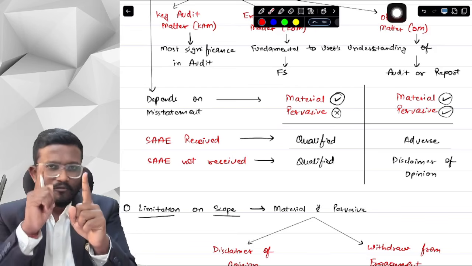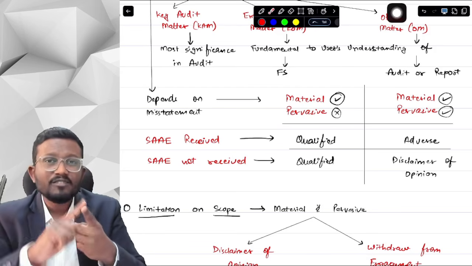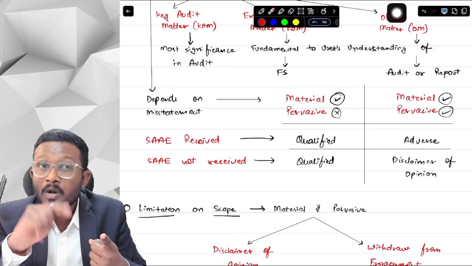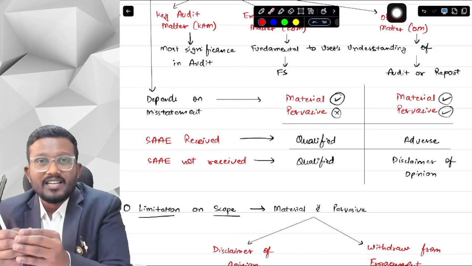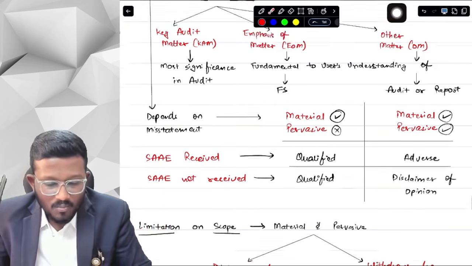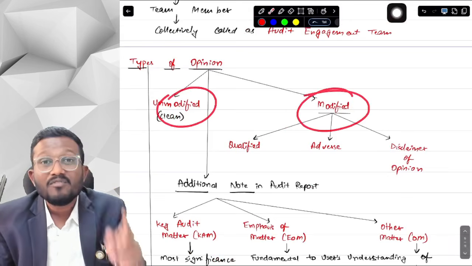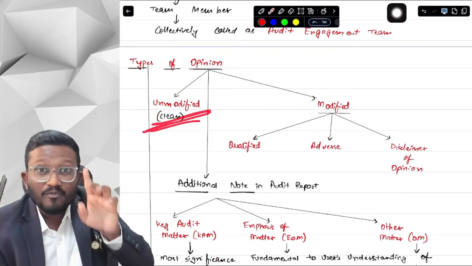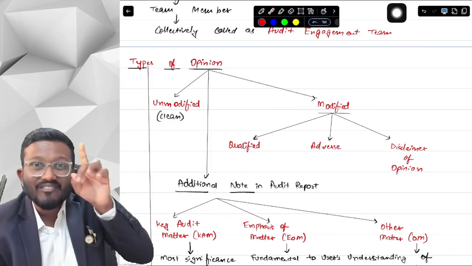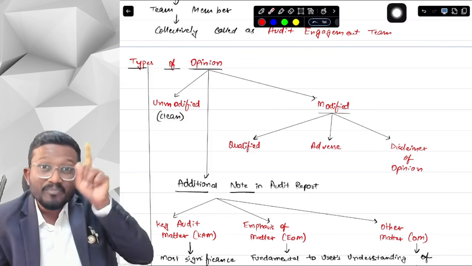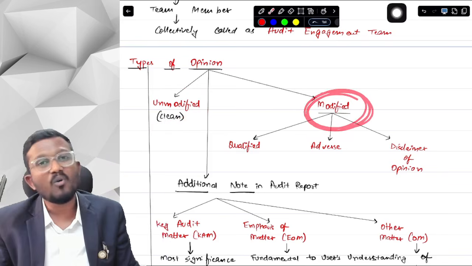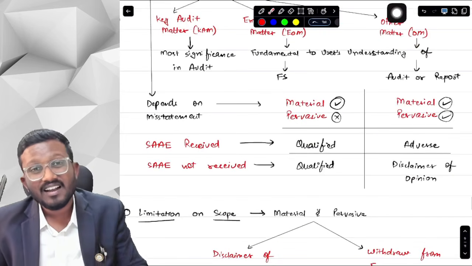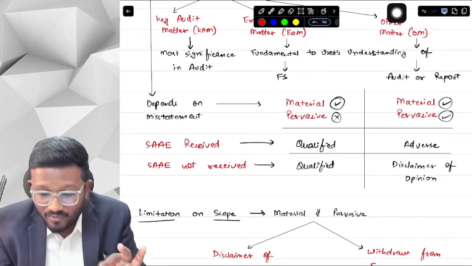So first of all, we know that if the financial statements are not materially misstated, there is a misstatement in the financial statement, but it is not material, will we issue an unmodified opinion or a modified opinion? We will issue an unmodified opinion. If misstatement is there but it is not material, then we will issue an unmodified opinion. But if misstatement is there and it is material, then we will issue a modified opinion. Now, what kind of modified opinion, sir? It will depend on pervasiveness.